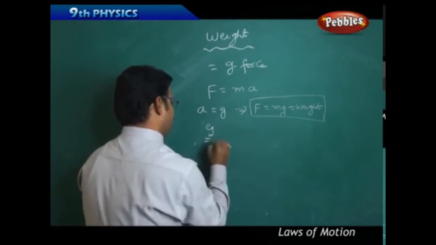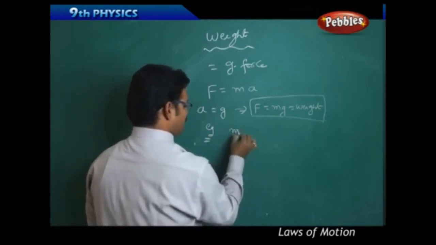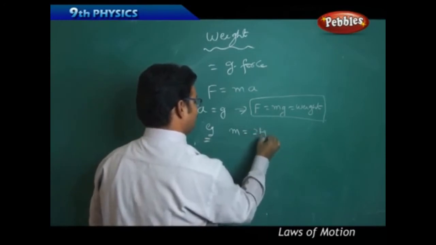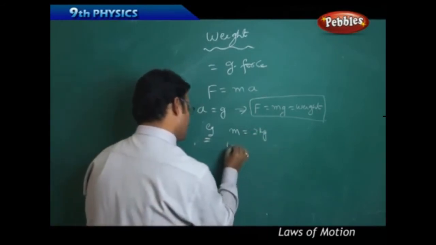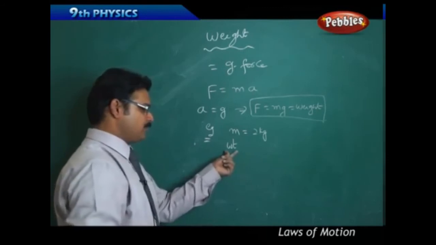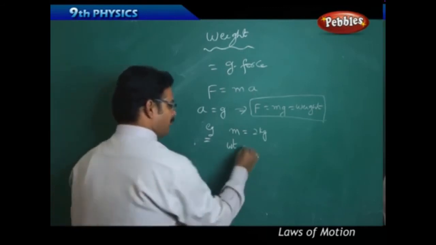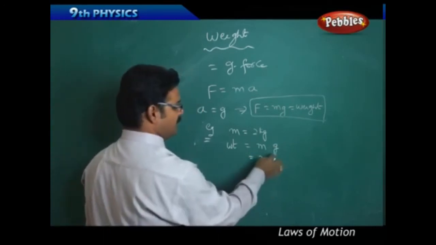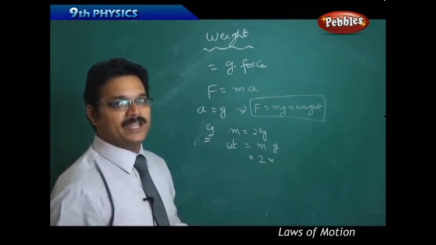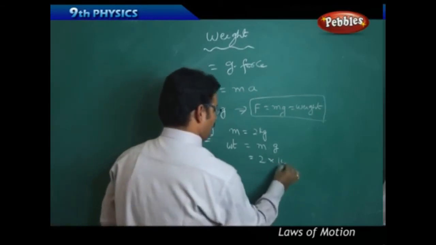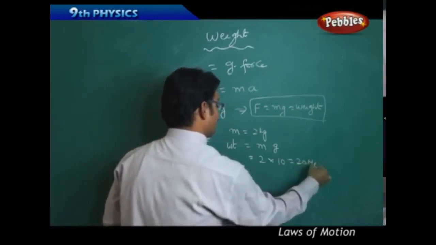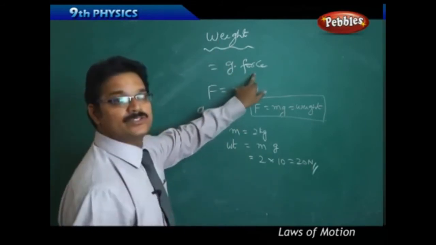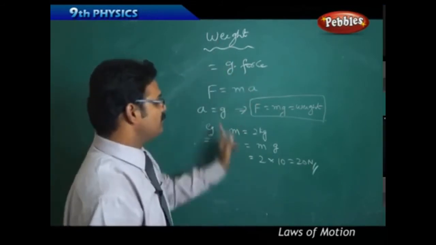Example, suppose there is a ball whose mass is 2 kg. Then what is its weight? See, I am using the symbol WT for weight. Then weight is nothing but m into g. So 2 into g. The g value you can take 9.8 or you can take 10. So it is nothing but 20 Newton. Why have I mentioned Newton? Because weight is nothing but force. So the force unit and the weight unit are both the same.